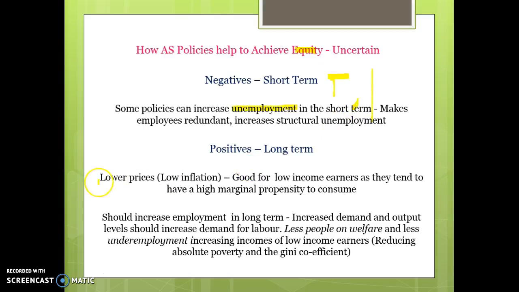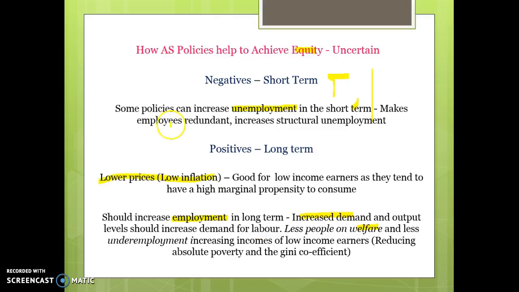In the long term, one key good thing for equity is it lowers prices. So low income earners benefit because they're often the ones that have a higher propensity to consume and can benefit from the increased purchasing power. It should also help to create jobs in Australia in the long term. And the idea that our prices are low will help to boost demand and output levels, and therefore less people will rely on welfare. It should reduce the Gini coefficient and help low-income earners.